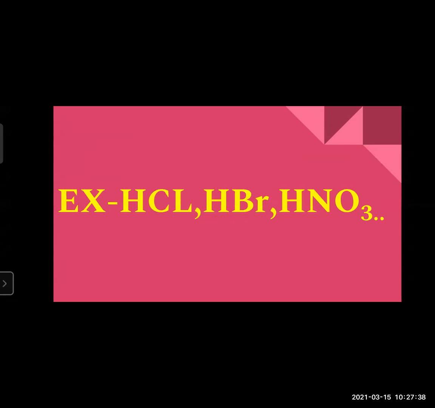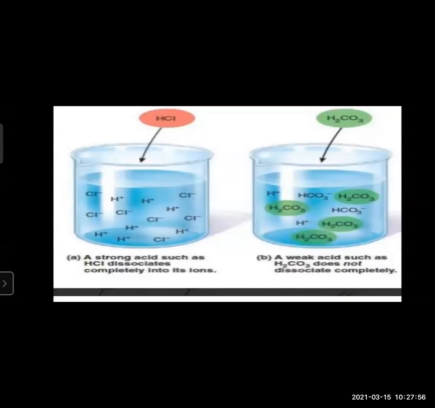That means they dissociate completely in water, and the resulting solution has mainly the basic radical as H plus ions and the acidic radical as Cl minus. Here you can see the strong acid such as hydrochloric acid dissociate completely into its ions.